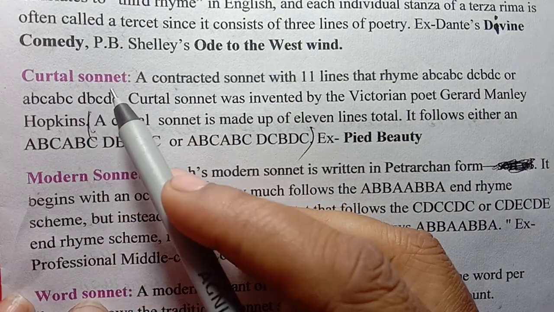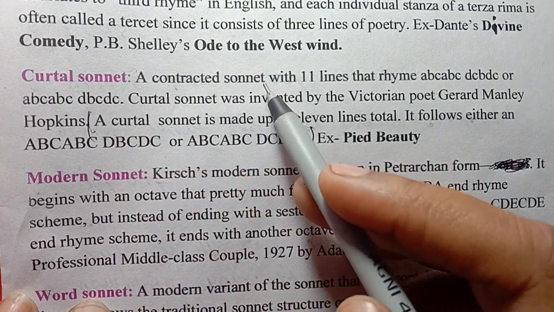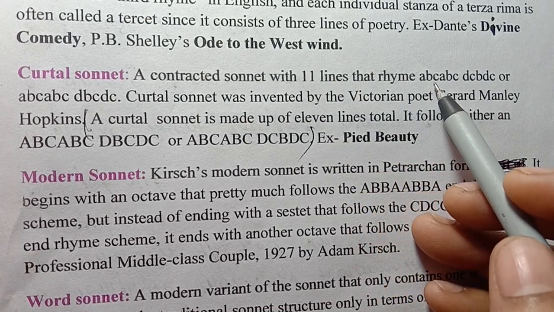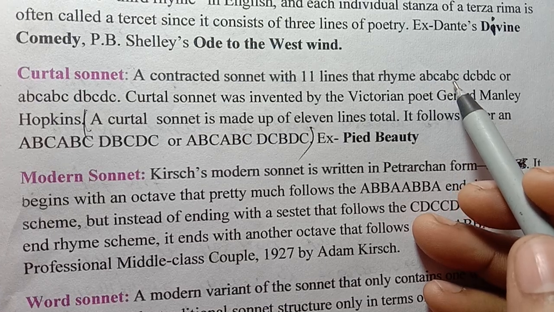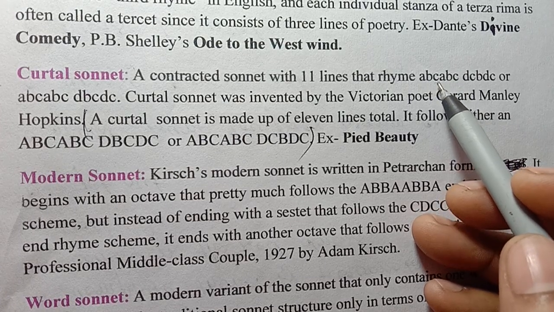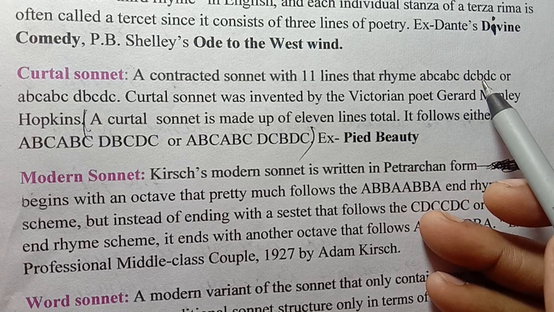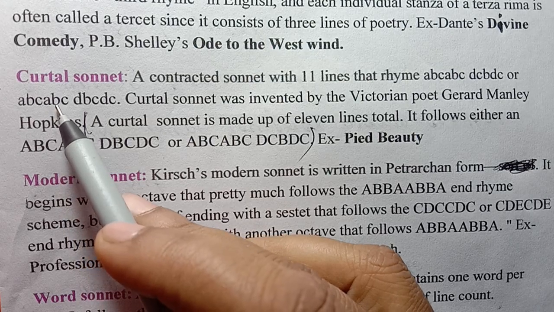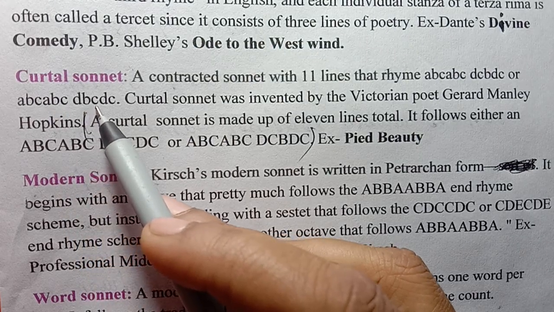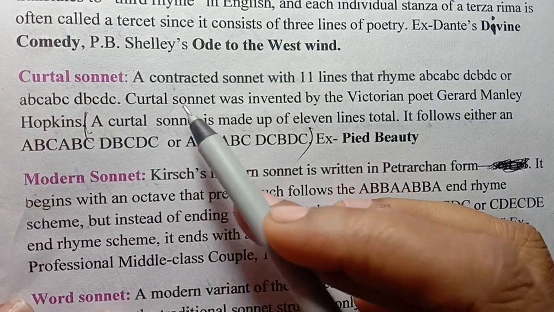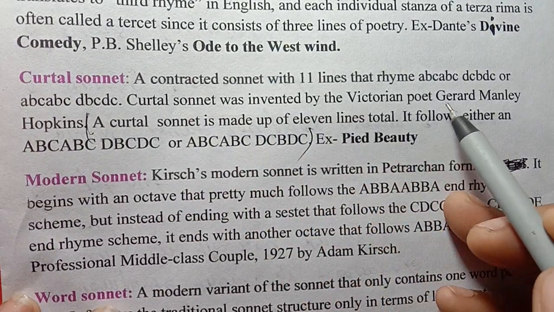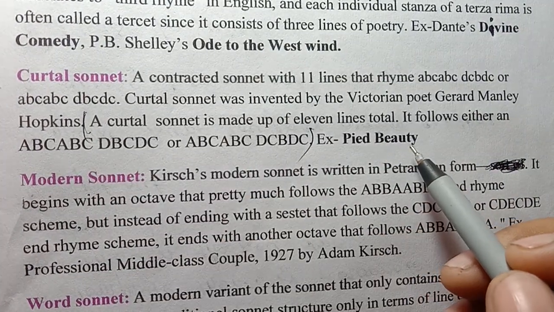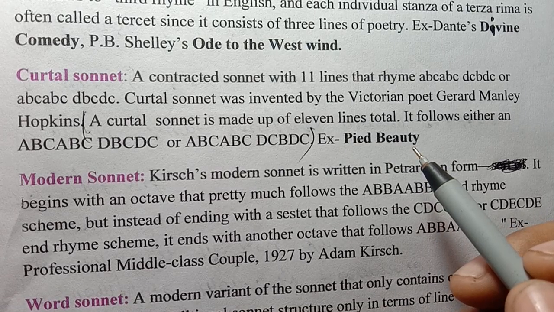Next comes the Curtal sonnet, a constructed sonnet with 11 lines. The rhyme scheme is ABCABC DBCDC or ABCABCD BCDC. The Curtal sonnet was invented by the Victorian poet Gerard Manley Hopkins, and the best example of a Curtal sonnet is Pied Beauty, written by Gerard Manley Hopkins.